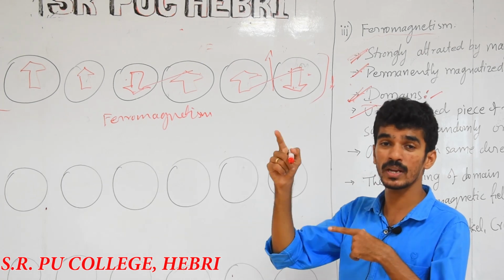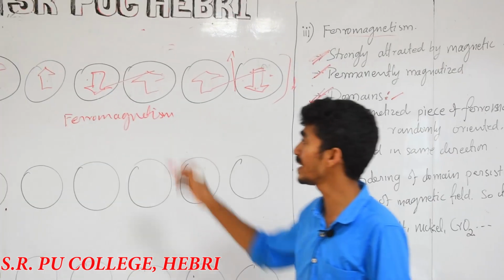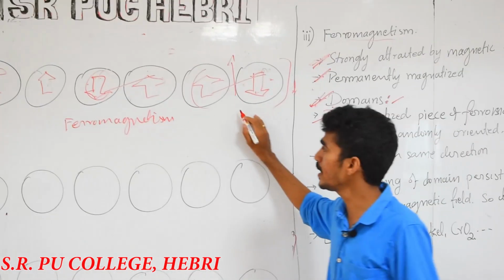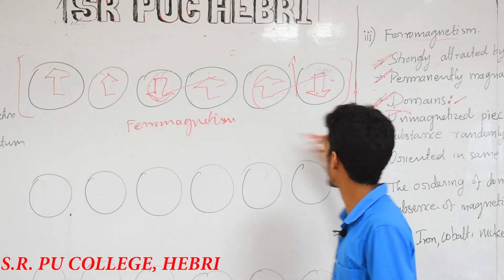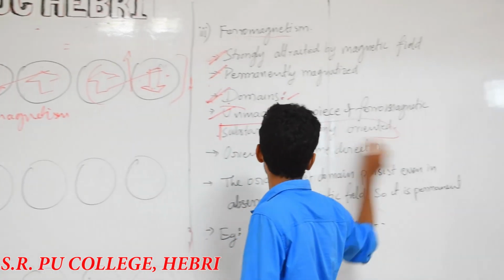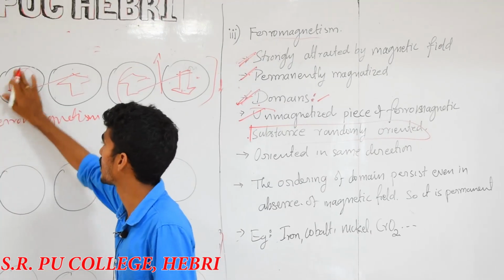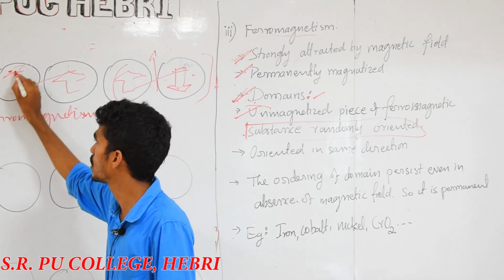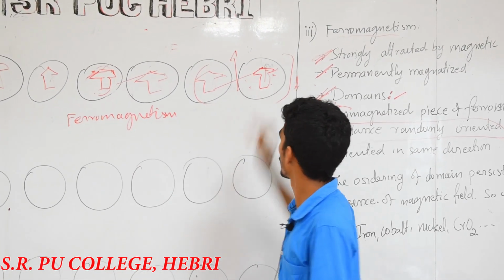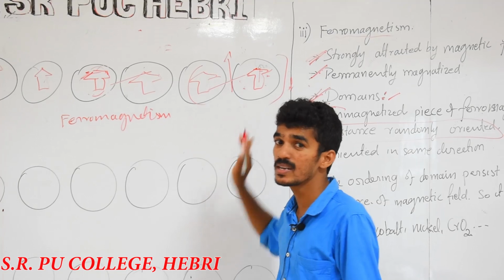If the domain has orientation in the same direction, it will be strongly attracted or repelled. Sorry, attracted. In case the domain has variation, what will that cause? It loses its magnetic properties. Why? Because the substance is randomly oriented. The orientation will not be in one direction; it will be random. In ferromagnetism, what do we say? It should be in the same direction. This should be the ferromagnetic nature. I already told you, the orientation should be in the same direction.